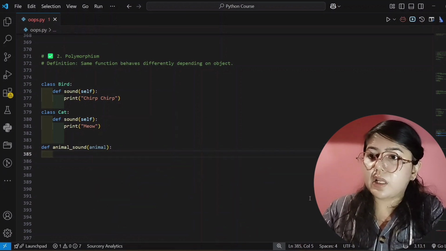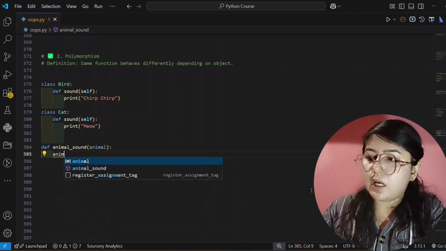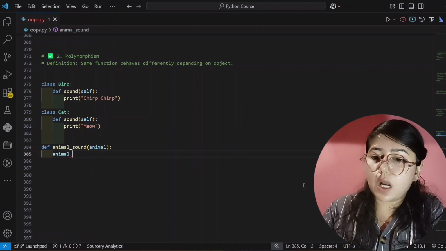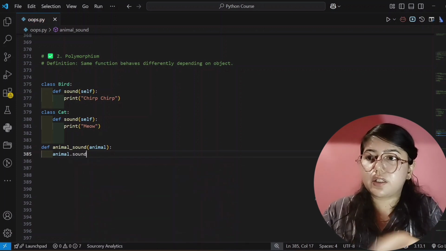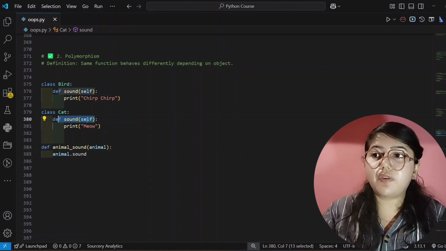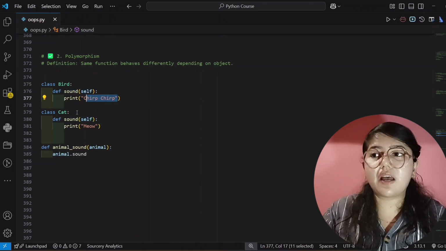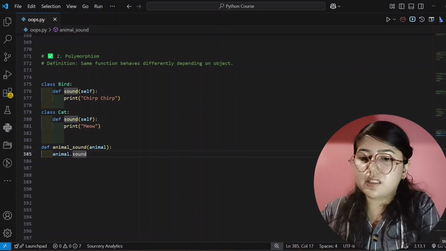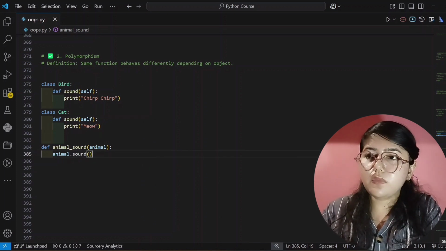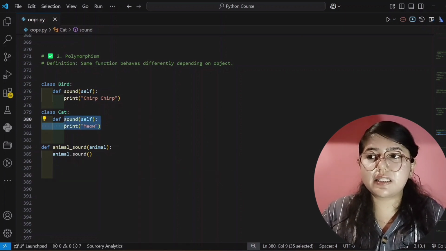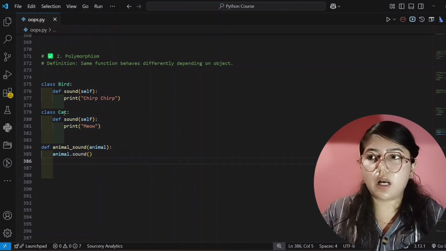And in that I am using this parameter dot sound, meaning the method which I have created for both the bird and the cat. Whenever I use this with bird, it will print chirp, and whenever I use it with cat, it will print meow, and parentheses empty. So I have created three methods. First is inside bird, second is inside cat, and the third is outside cat.